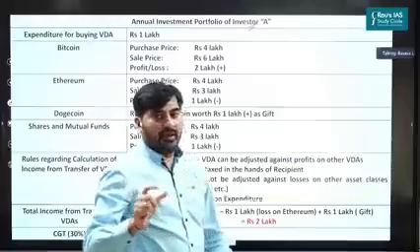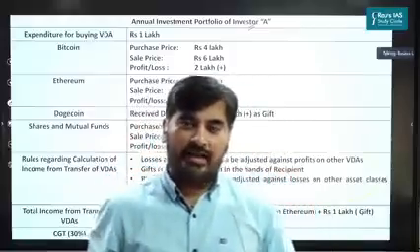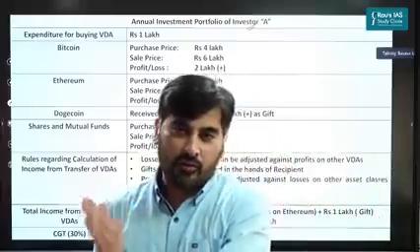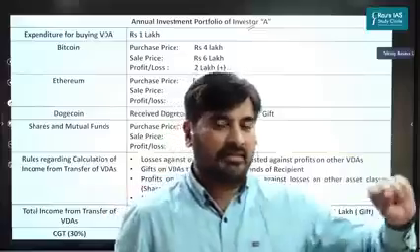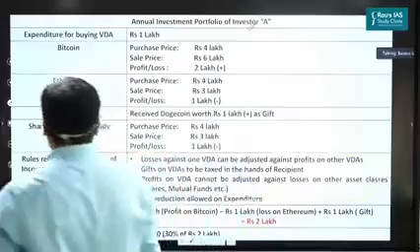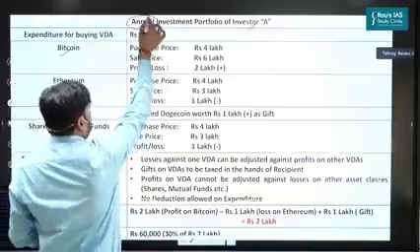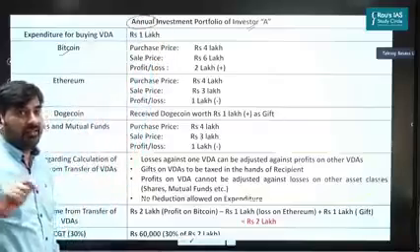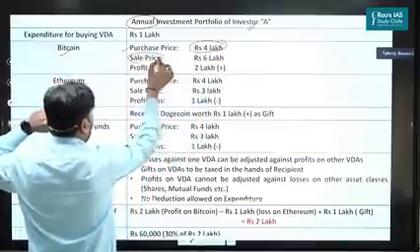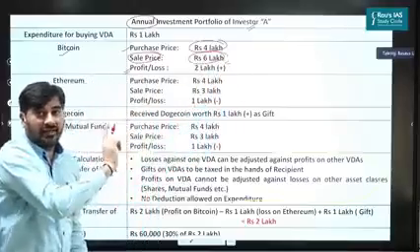This investor A has made investments in different asset classes. Let's say he has invested in virtual digital assets, shares, mutual funds, etc. So let's try to calculate his tax liability as per the new tax law. First, let's say this person has traded Bitcoin. We are talking on an annual basis, for one complete year. Say he has purchased Bitcoins worth rupees 4 lakh and sold them at rupees 6 lakh. So what is the profit here? Profit is 2 lakhs, right?